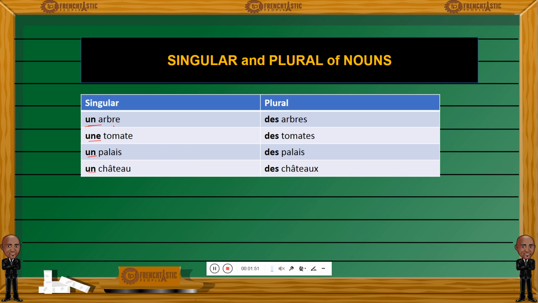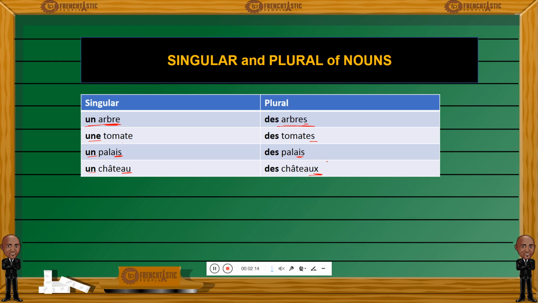So what have you observed? Look at the words. The noun itself, arbre, in the singular form and the one in the plural form. Well, we can see that we have added an S here. Same for tomate. Now, how about palais? Do you see any changes? How about château, ending in AU? Do you see any change in the plural form?